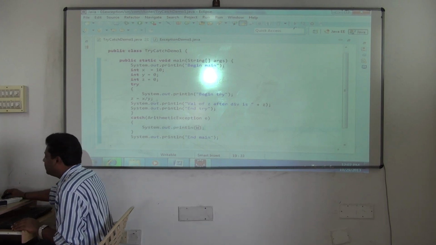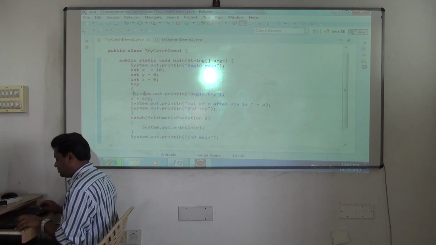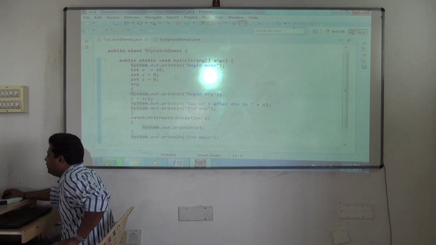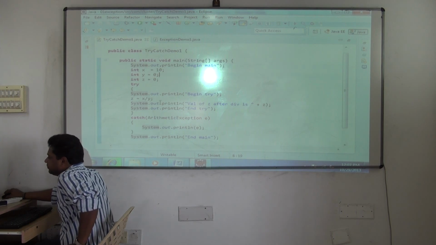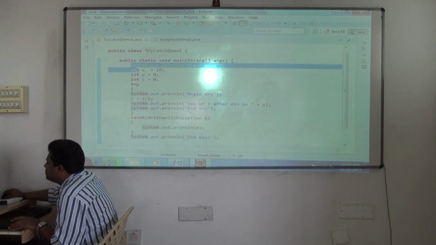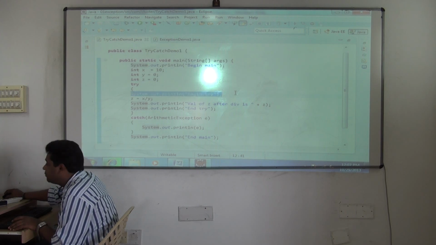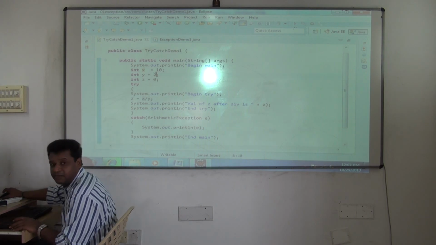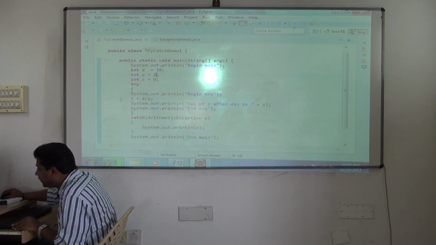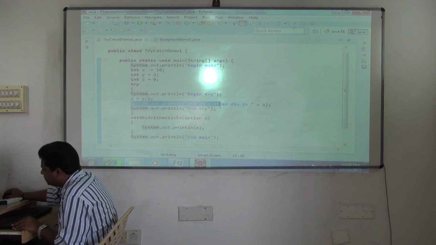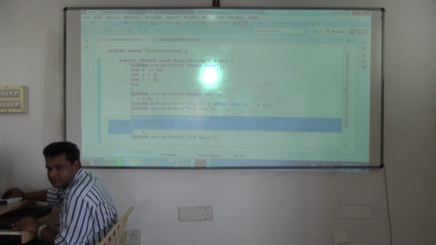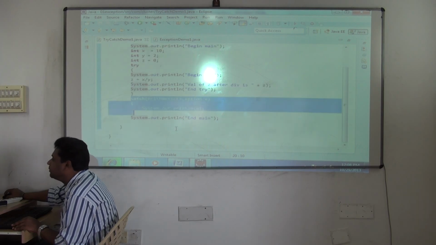Now see this. Okay, so what has happened? Here a very interesting thing will happen now. Begin main. Program goes on executing. Okay, so as it goes on executing, it will reach this line. The try block will start executing. It will divide. If the value is correct, first let's take a correct value. It will divide it, and also it will print these two lines. Now in this condition, catch block will not be executed, and it will complete the program normally.